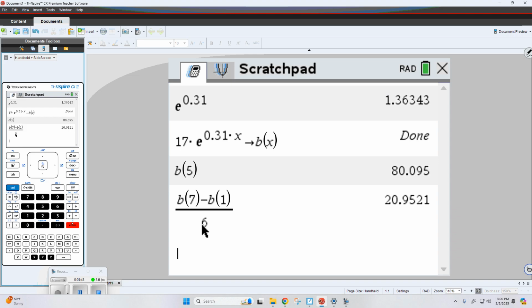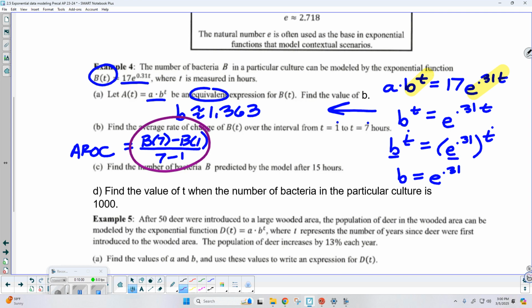So this is my average rate of change. Okay, so what are we talking about in context of the problem? Well, it's increasing by roughly 21 bacteria per hour. This is what it's telling me over the 7 hours. So I'm going to go ahead and approximate that, though. I'll say 20.952 bacteria per hour. And I'll go ahead and abbreviate that.